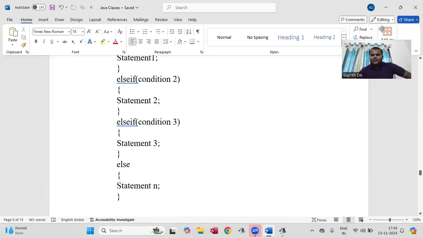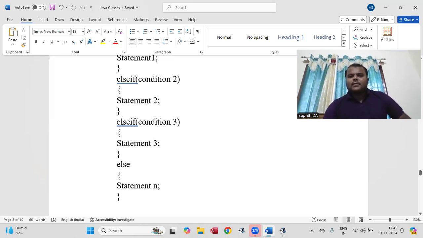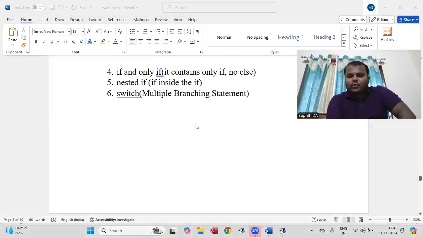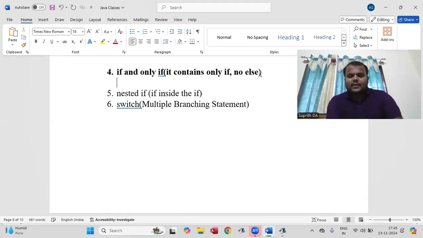So in the last class we have discussed up to where we have discussed, the if else if ladder, which works only for a true condition. To explain the next one: if and only if. If and only if means it contains only if statements, no else. You can take any number of ifs, but you're not supposed to use the else.